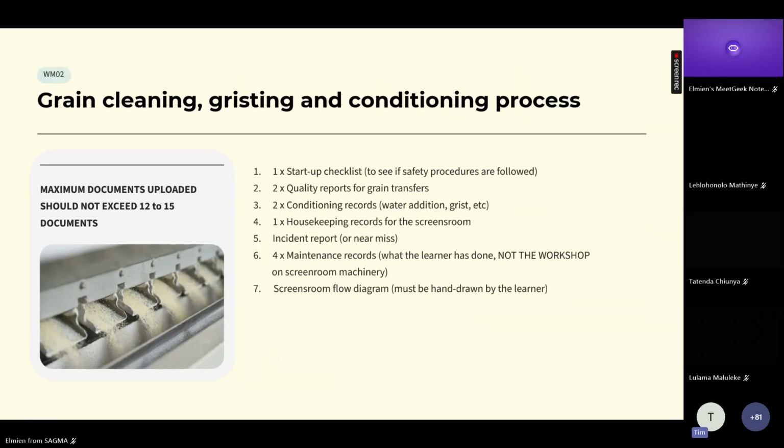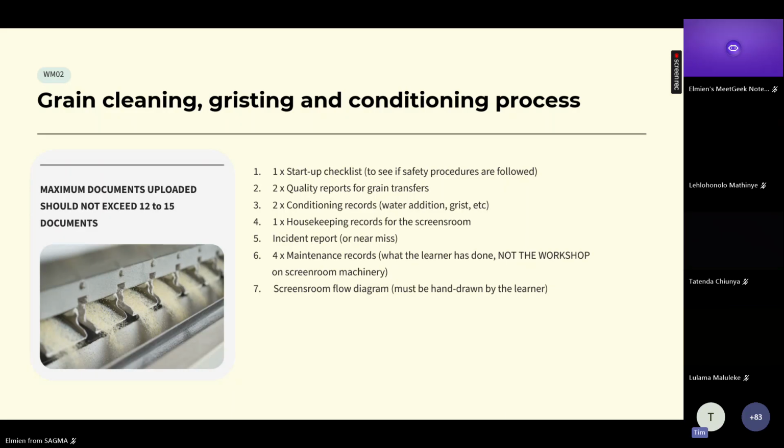Grain cleaning, this is when you take the wheat from the silos and it's going to go to your conditioning, or your maize, the same process. A startup checklist, and this is just to see that you're following safety procedures. 2 quality reports for grain transfers. 2 conditioning records for water added to your grain, or even a grist, a mixing of different grains. 1 housekeeping record for the screens room.